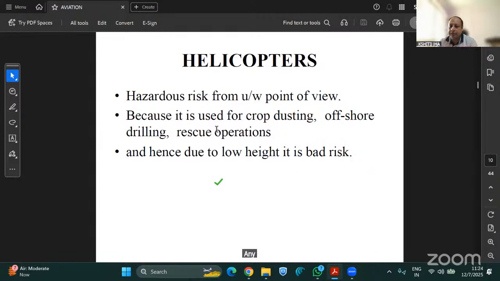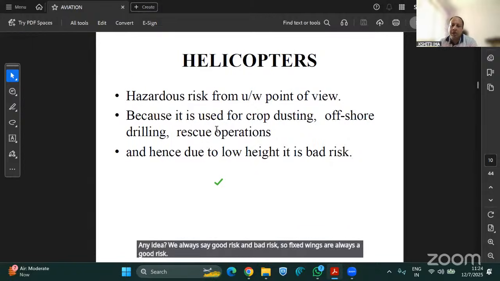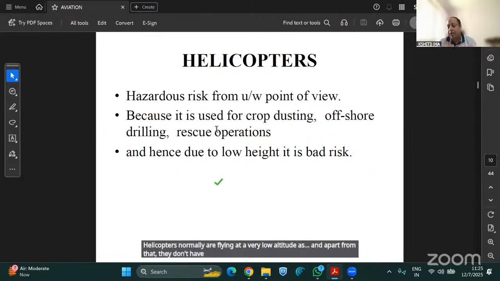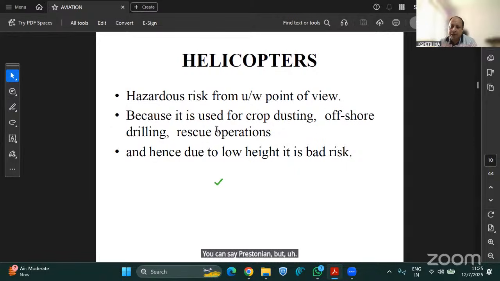Any idea? We always say good risk and bad risk. So fixed wings are always a good risk, and helicopters are always considered a bad risk, because helicopters normally fly at a very low altitude. And apart from that, they don't have a jet engine, but they have, you can say, a piston engine, but in a different manner. They also have single engine and twin engine variants.